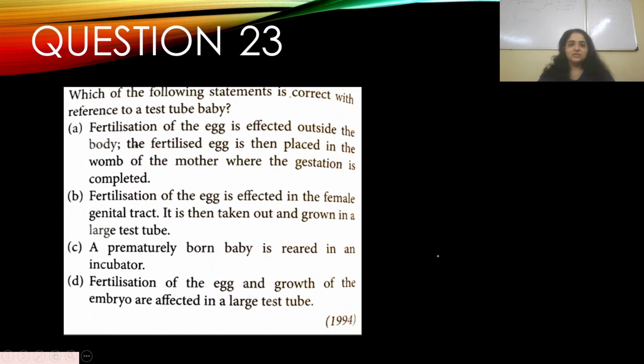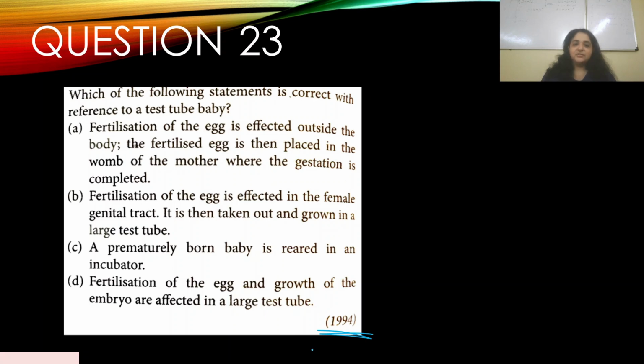Next question. Question number 23. Which of the following statements is correct with reference to a test tube baby? Again, another test tube baby question. This appeared in 1994. A, fertilization of the egg is effected outside the body. The fertilized egg is then placed in the womb of the mother where the gestation is completed.